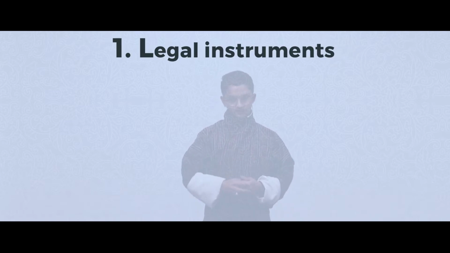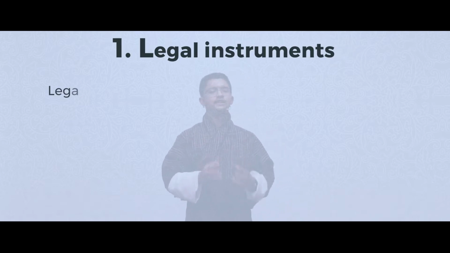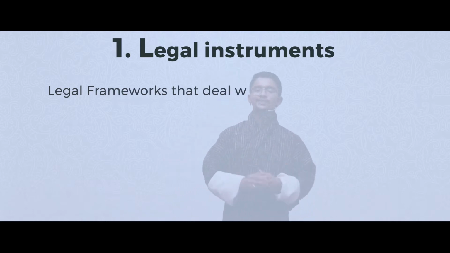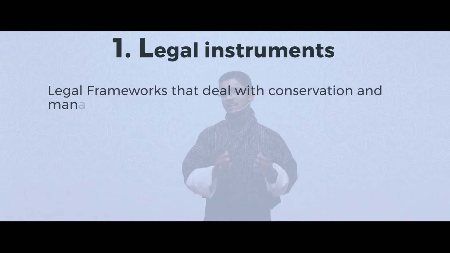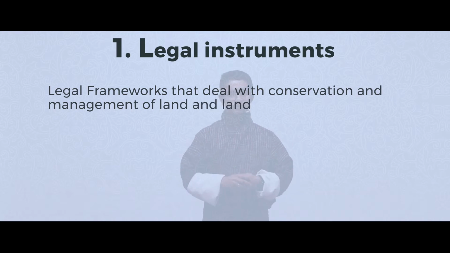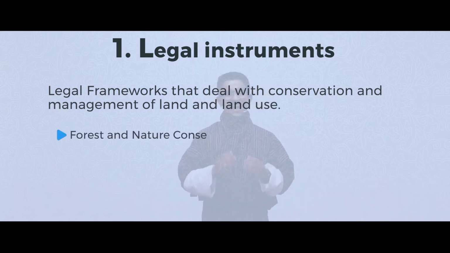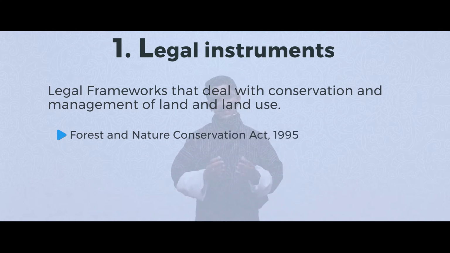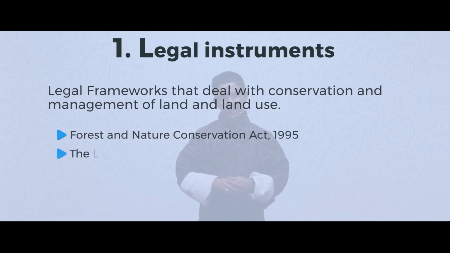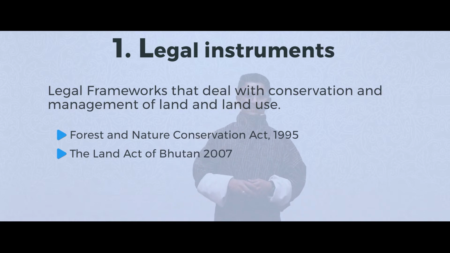Now, in Bhutan, we have some frameworks developed that deal with conservation and management of land and land use. For instance, the Forest and Nature Conservation Act 1995, and the second one is the Land Act of Bhutan 2007.